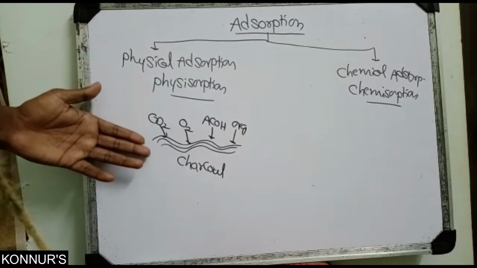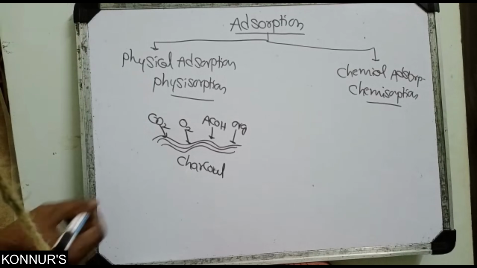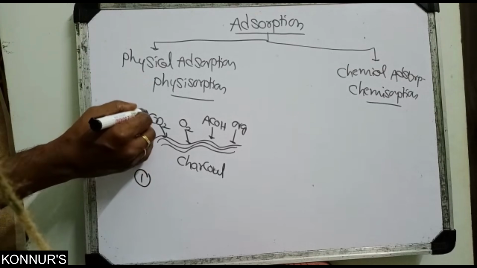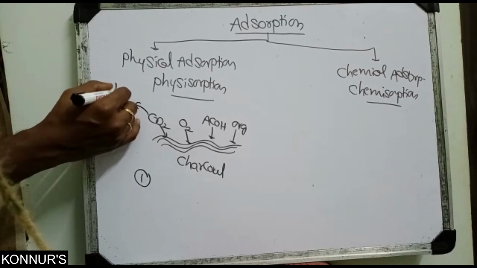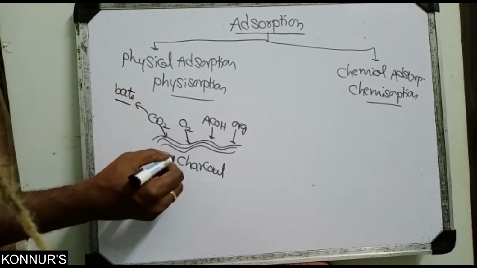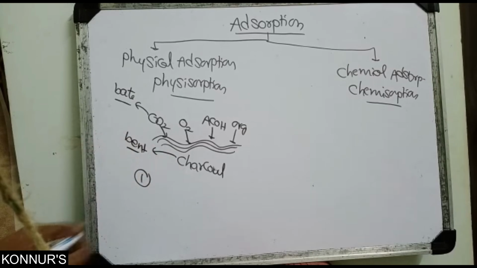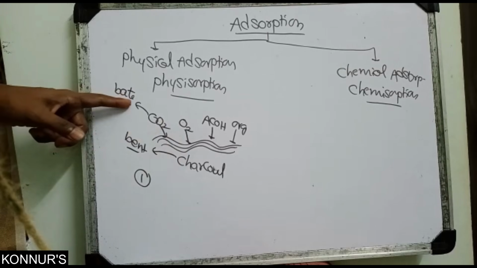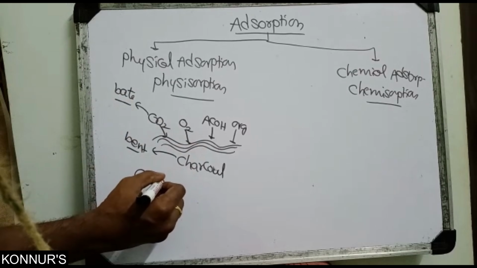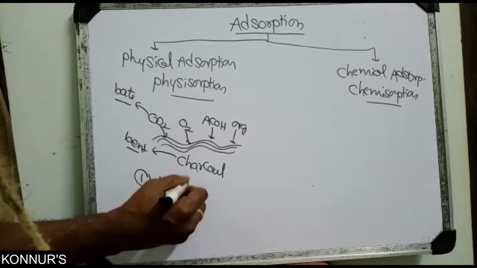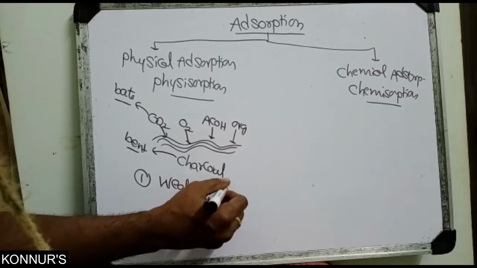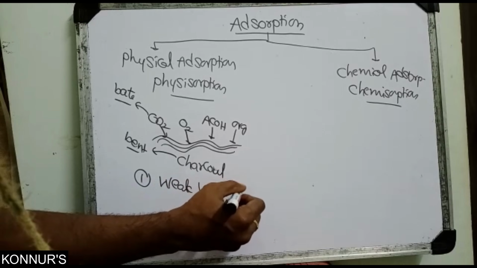So this is the best example. Here, this is the adsorbate and charcoal is the adsorbent. So between adsorbate and adsorbent, weak van der Waals forces are there.